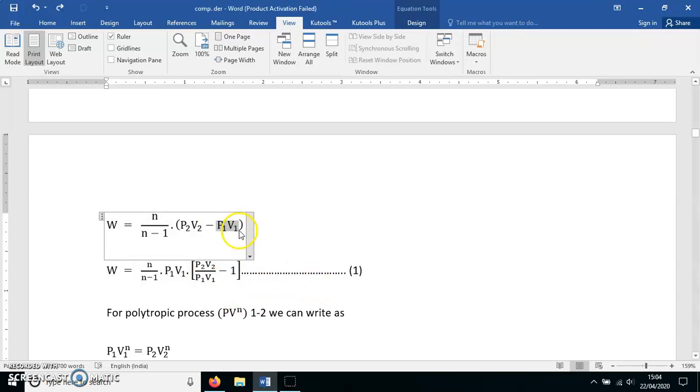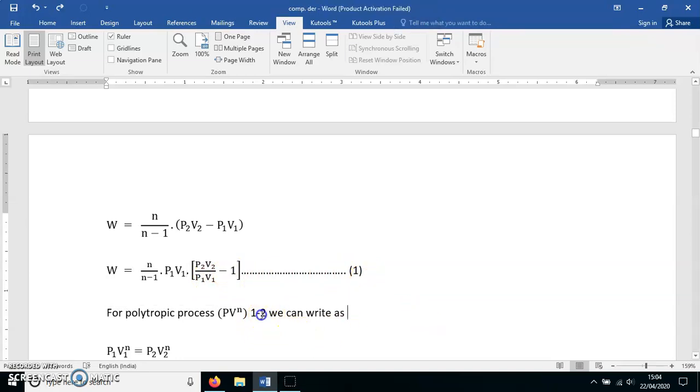After taking P1 V1 common from this equation, we will get W is equal to N upon N minus 1, P1 V1 taken out as a common thing. In the bracket, what remains? P2 V2 divided by P1 V1 minus 1. I am numbering it as equation 1.